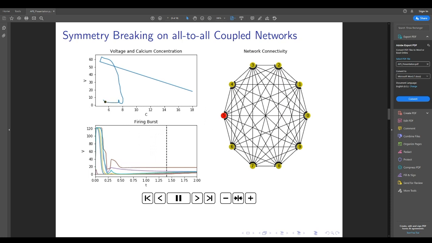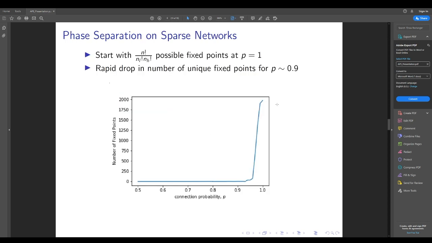So we have, in this case, one neuron remains on while the rest are off by the end of the simulation. Now you'll notice that there's a combinatoric relation of the number of neurons that can actually be on or off. In this case, one neuron can be on and the rest are off, and the specific ordering of those neurons can be shuffled around. So when we have our fully connected network, we have this combinatoric relation where we have N as the number of neurons in the network, and N_L as the number in low activity phase, and N_H as the number firing. So we have this combinatoric relation.